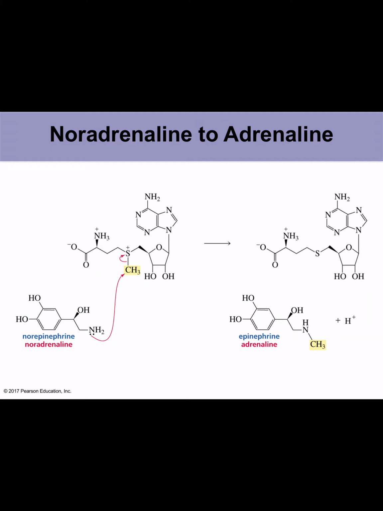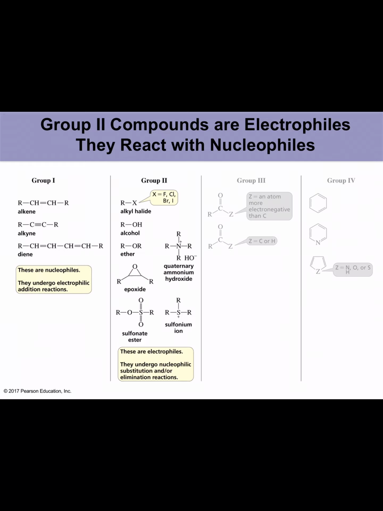Another example, noradrenaline to adrenaline. Here again noradrenaline, or norepinephrine, has a nitrogen with a lone pair, and now this is going to be the nucleophile, goes and attacks the carbon, methylating it, and now it becomes adrenaline, and this whole thing is the leaving group, the sulfur-containing group. Okay, so those are two examples in thiol chemistry, sulfur chemistry, of what's happening in the cells.